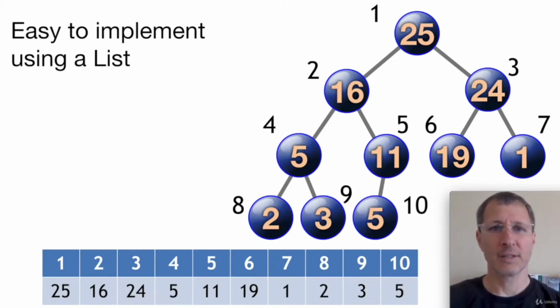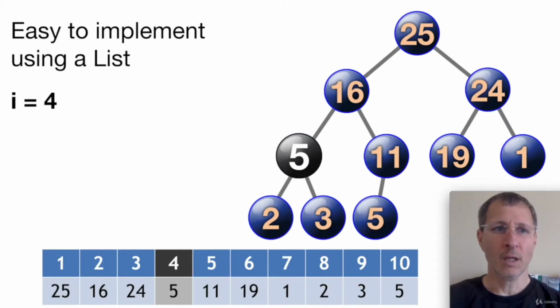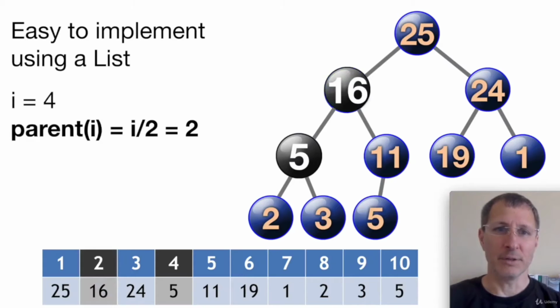So we can instantly access any node in the max heap. Now let's say we wanted to access the 5. We know that the index is 4. This is index number 4 for this 5 node. Now we can also access 5's parent, which is the 16. We simply divide the index by 2. So this 4 divided by 2 gives us the index of 5's parent node, which is 16.